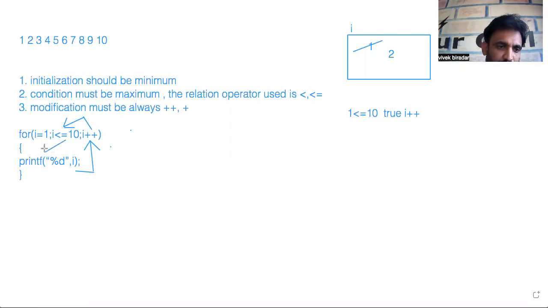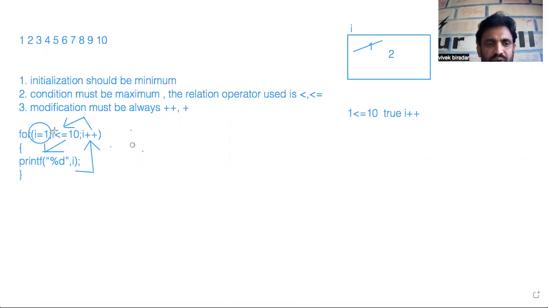This is very important for you to know, how my for block executes. First, I is equals to 1, the initialization, is executed. First and foremost, initialization will execute. Once after initialization, it goes to the condition to check whether the condition is true or false.